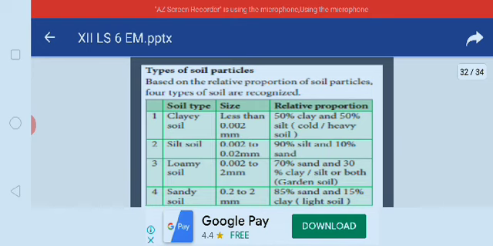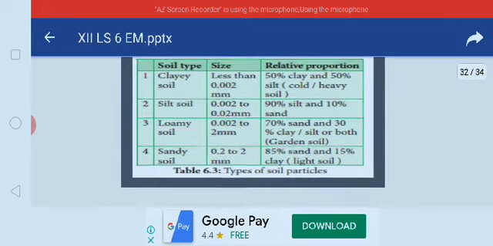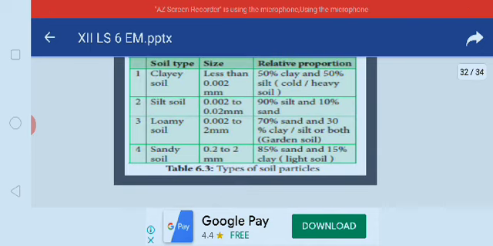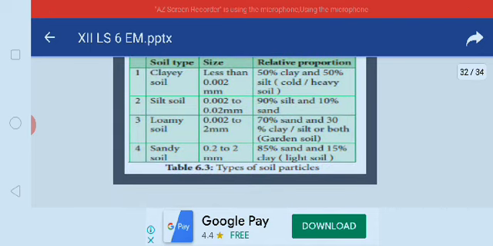Types of soil particles. Based on the relative proportion of soil particles, 4 types of soil are recognized. Clay soil: there is 50% clay and 50% silt. Then silt soil: 90% silt and 10% sand. Loamy soil: 70% sand and 30% clay. Then sandy soil: 85% sand and 15% clay.